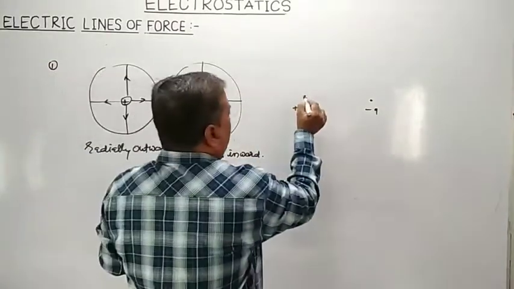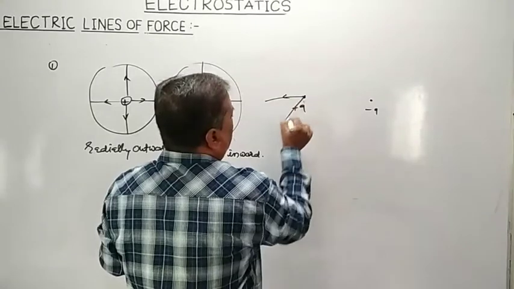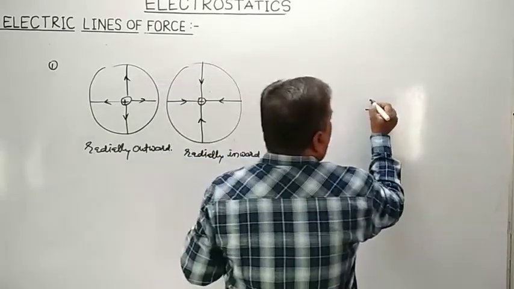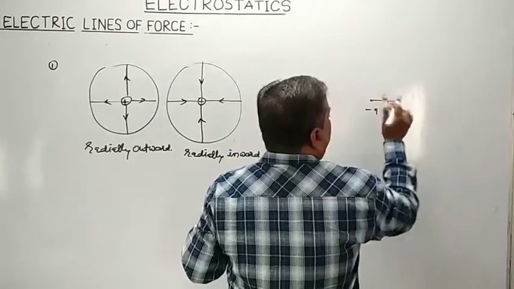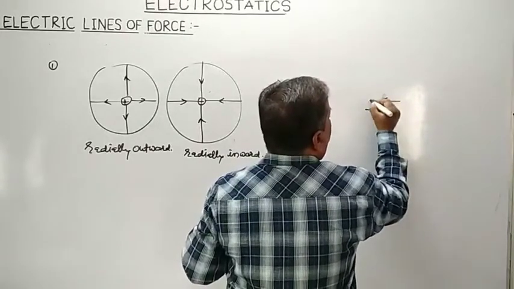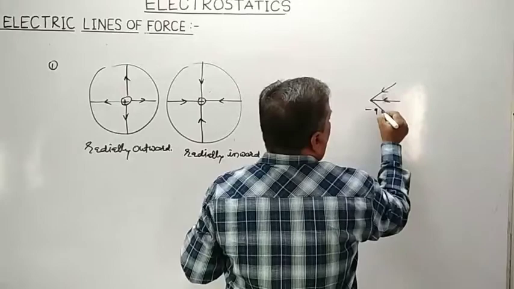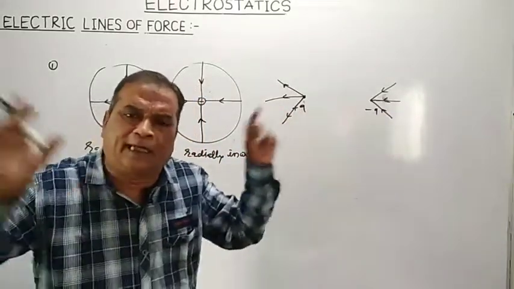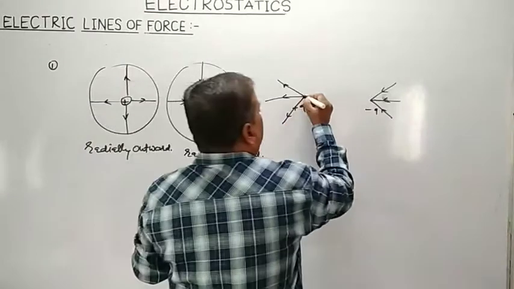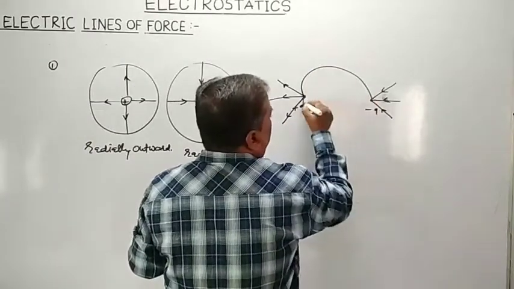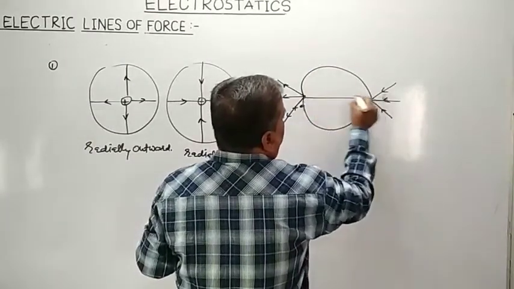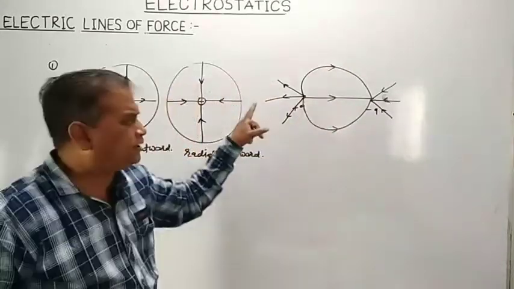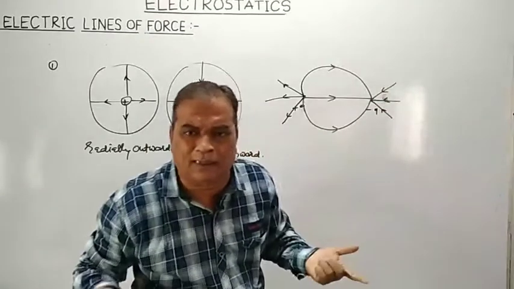So this positive charge produces radially outward electric lines of forces, and the negative charge will produce electric lines of forces which are pointing what? Inward. So here electric lines of force start from the positive charge and they come to end on what? A negative charge.